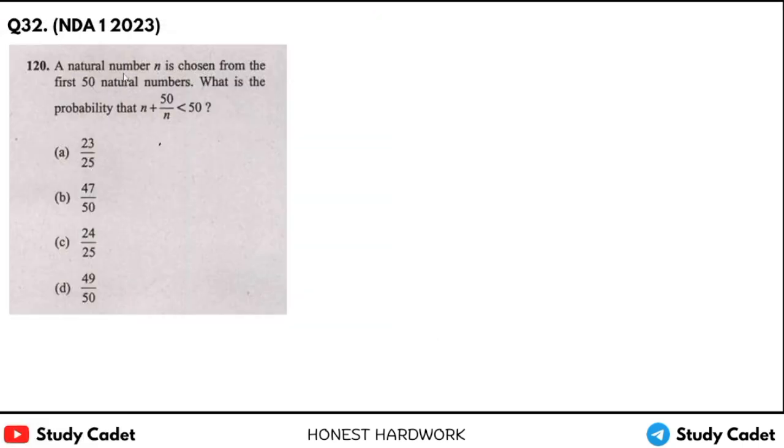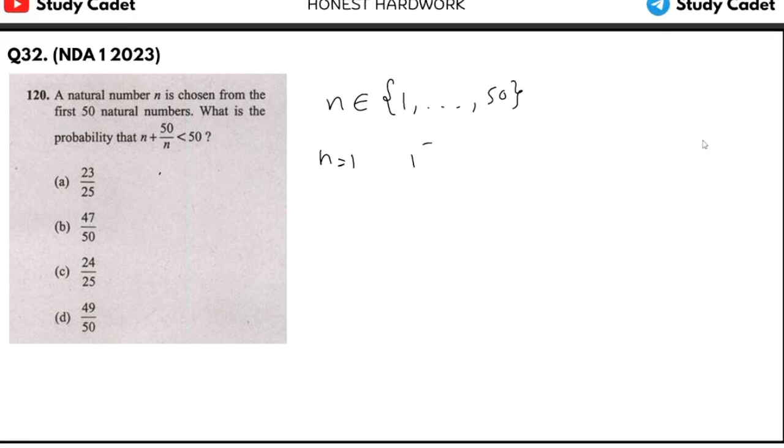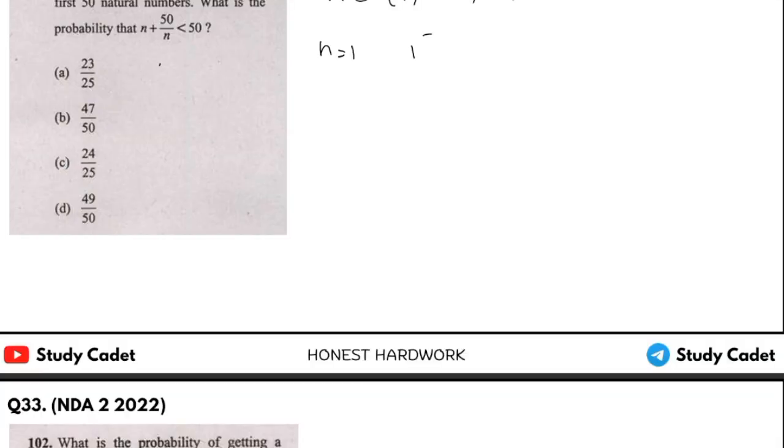A natural number n is chosen from the first 50 natural numbers. What is the probability that this inequality holds? Okay, so n belongs to the set of first 50 natural numbers. So let's put n equal to 1.